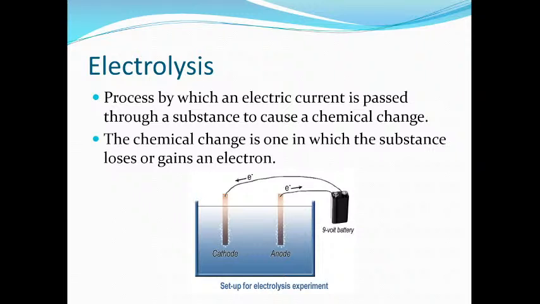Both may be made of graphite, but one will be known as anode and another as cathode. Why cathode? Cathode is a negative electrode, and why is the same material now known as a negative electrode? Because it is connected to the negative terminal of the battery. On the other hand, the anode is connected to the positive terminal of the battery. So you can see in the diagram, without a battery electrolysis cannot be conducted. We should have a source of direct current, so we can use a 9-volt battery.